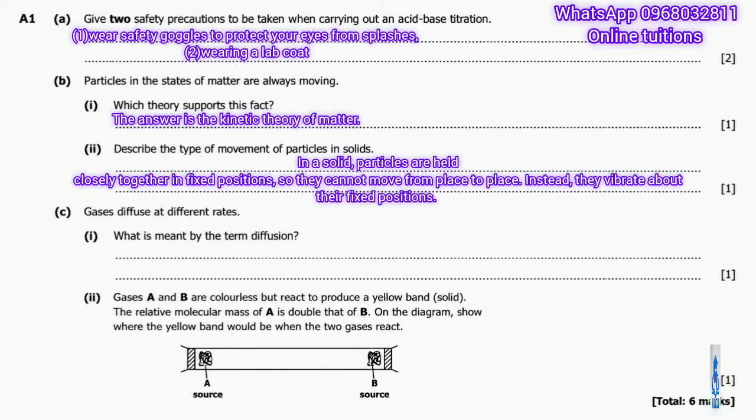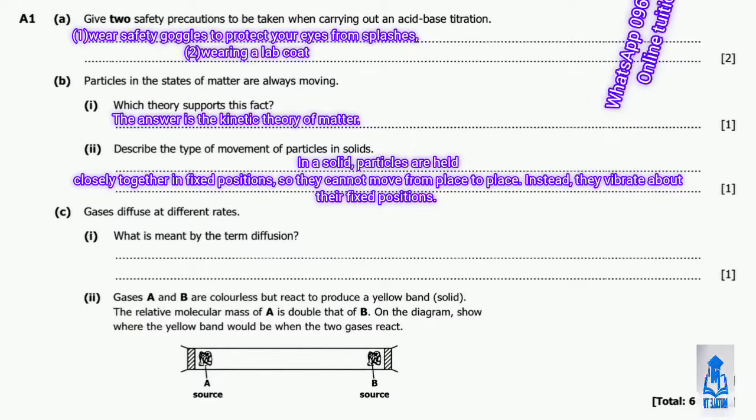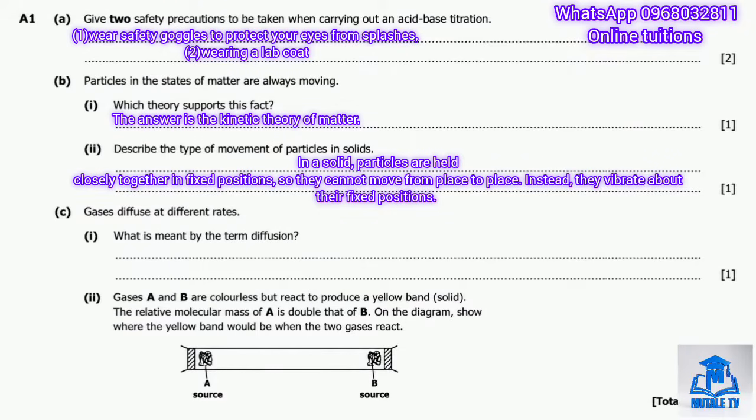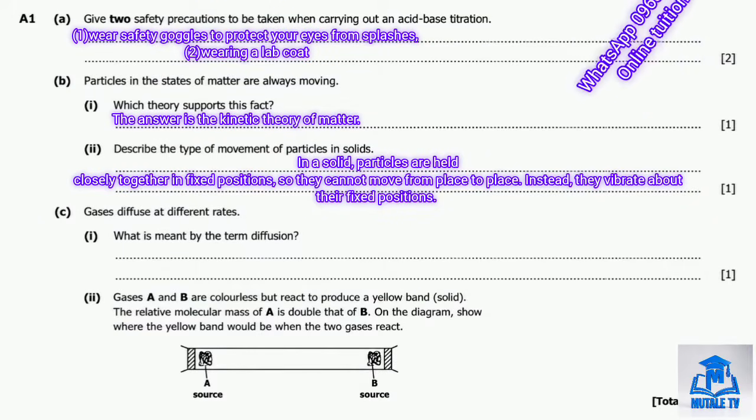So in a solid, particles are held closely together in fixed positions, so they cannot move from place to place. Instead, they vibrate about their fixed position. That's a key word to remember: vibrate and not move freely. Okay, moving on to question C.